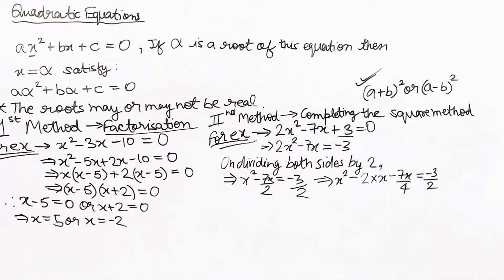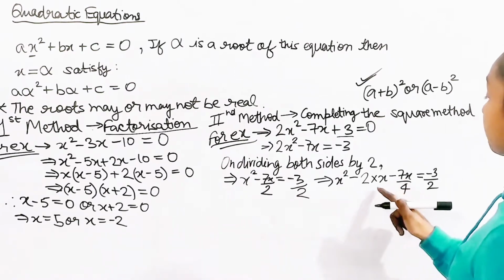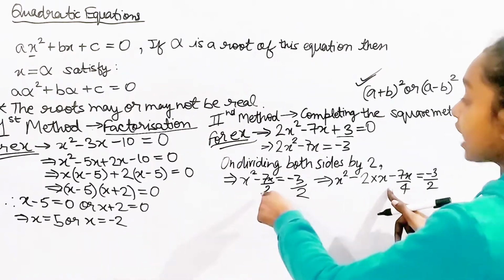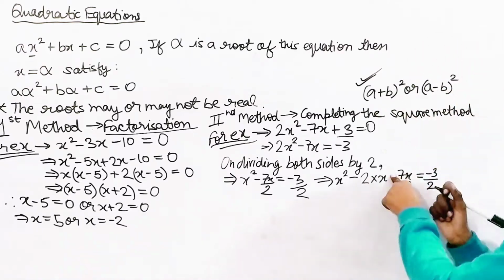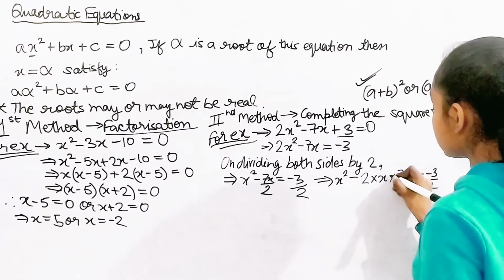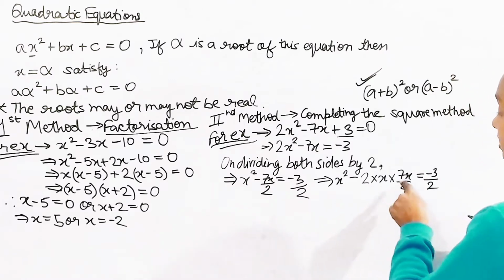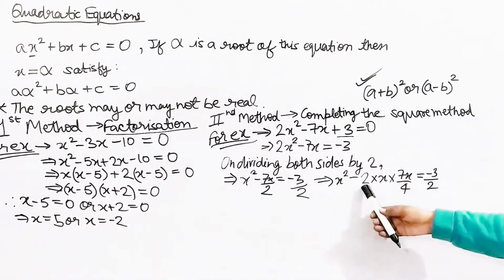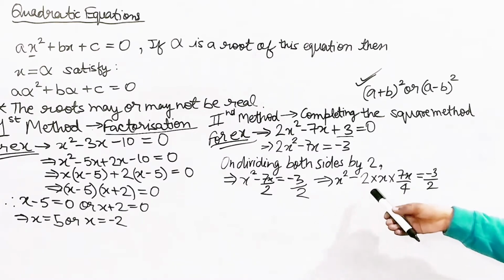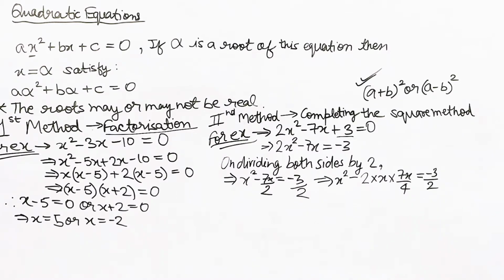So this will be the correct form. And here, in place of minus, as we're trying to multiply, I'm going to put the multiplication sign. Yes, it's 2 into x into 7x by 4. Is this clear? If yes, then let's move on.